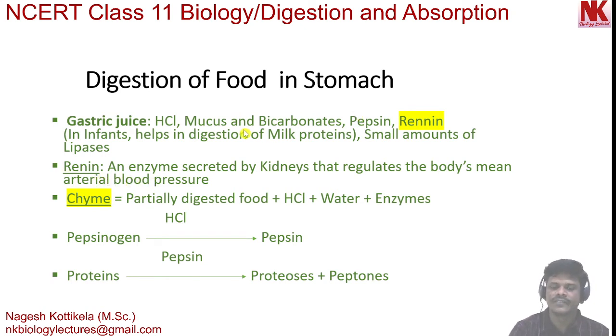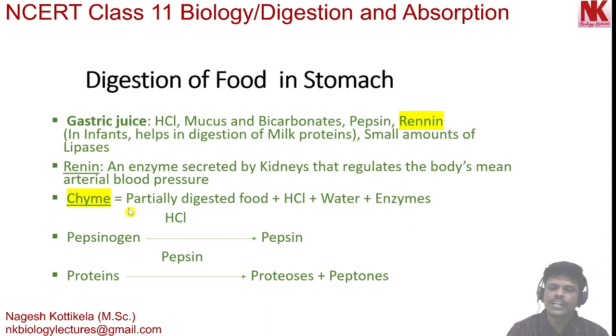So, this is the difference. You should remember it. Very important. Moving to the next, one more very important word here is chyme. It is actually the mixture of partially digested food, hydrochloric acid, water and enzymes. So, partially digested acidic food that is entering into the duodenum from the stomach is chyme.